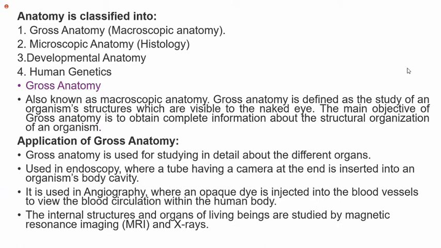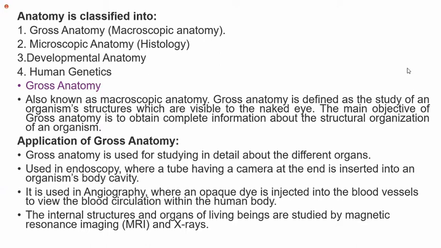So the most stress is given to gross anatomy, microscopic anatomy, and embryology. Part of it is also covered in human anatomy for you people in the basic first year, right? Now, what is there in gross anatomy? Gross is already macroscopic in nature. So either it may be systemic or regional anatomy, that is what we call gross anatomy, right? Now, macroscopic anatomy is defined as the study of an organism's structures which are visible to the naked eyes, that can be seen through naked eyes.